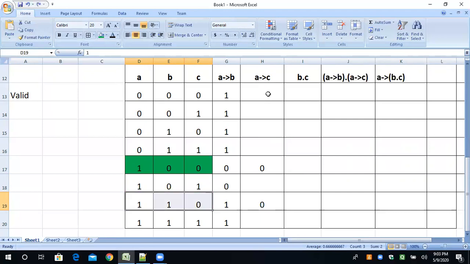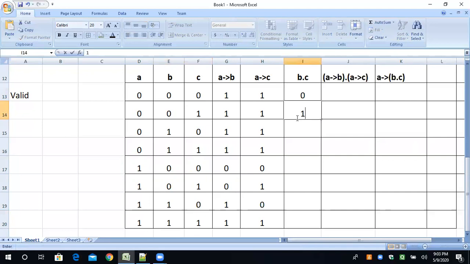So just a moment. Okay, I'm putting 1, 1, 1. Only some little practice is required, then you'll be perfect. B dot C is very easy, no problem. Just multiplying these two columns. So 0 into 0, 0. 0 into 1, 0. 1 into 0, 0. 1 into 1, 1.